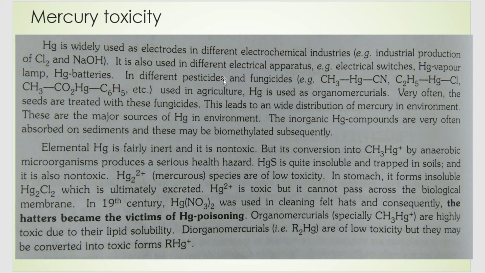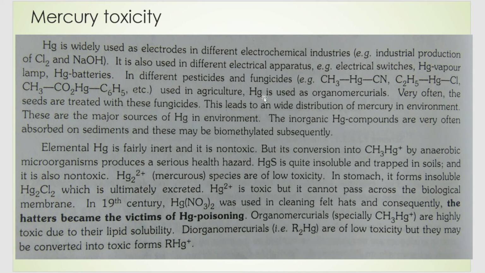In fact, it is also a component in pesticides and fungicides. So that is how it gets into the soil, and when it comes into the environment through soil, or if it gets into water, then it is easy for it to get biomethylated in the presence of different biomethylating aerobic and anaerobic bacteria and vitamin B12.